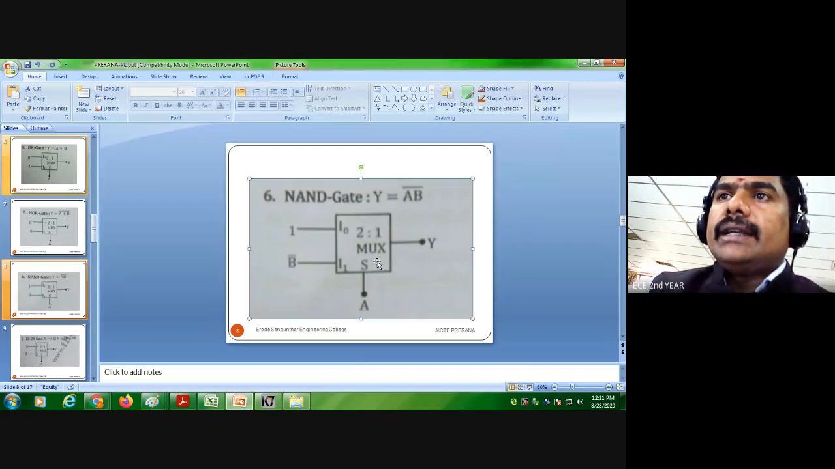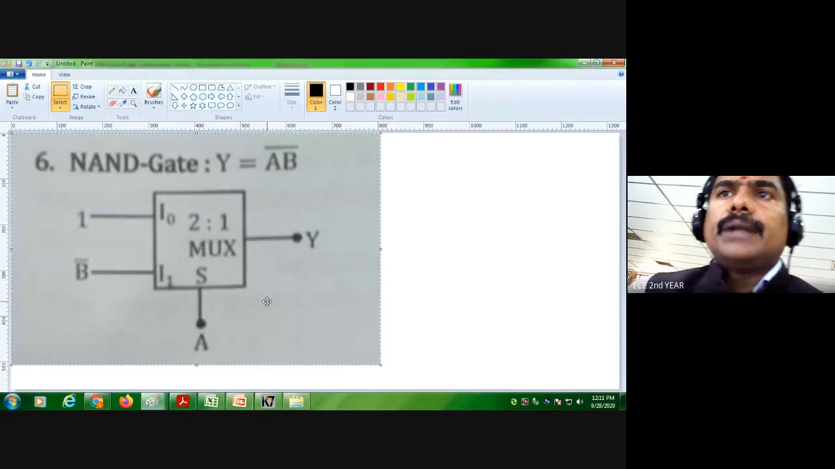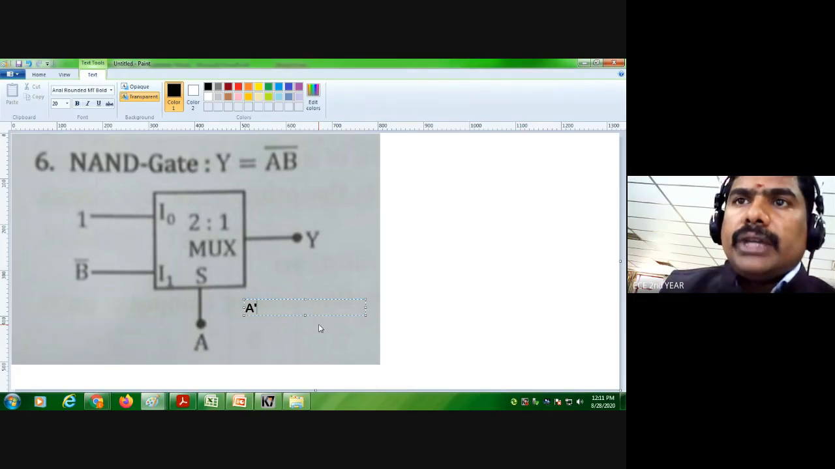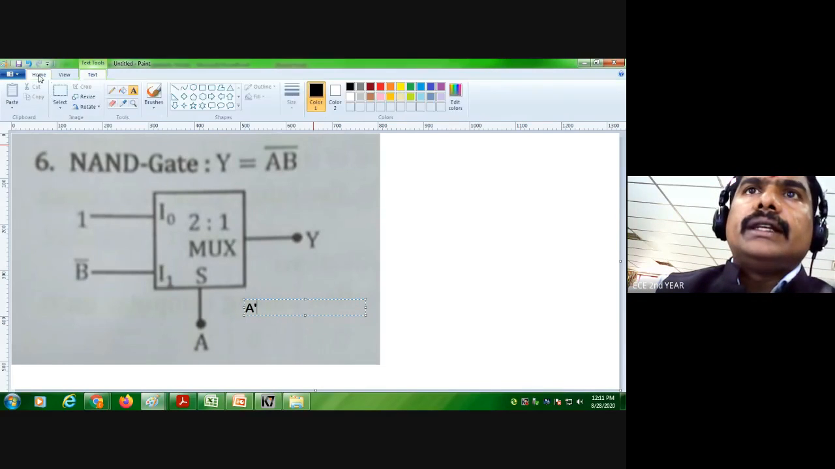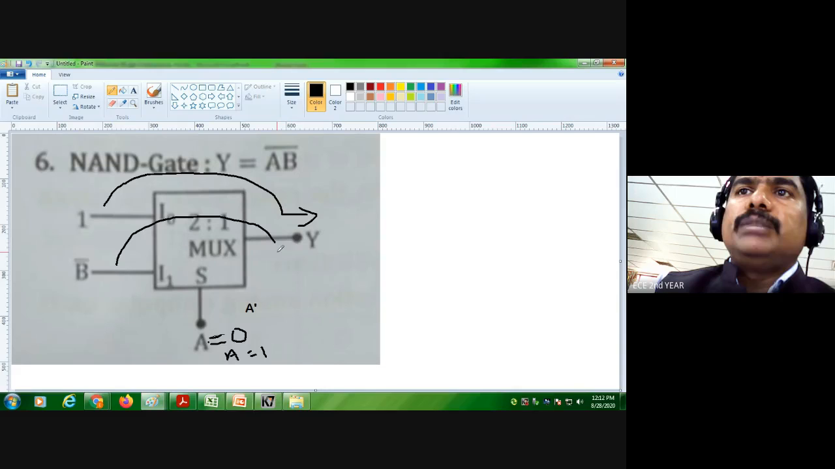Okay, so this is a NAND gate. This can be used as a NAND gate. How can it be written? A is the select line. A equal to 0 means the first input will come out. A equal to 1 means the second input becomes the output. Therefore, A equal to 0 means Y equal to 1, and A equal to 1 means Y equal to B dash. How are we getting this?